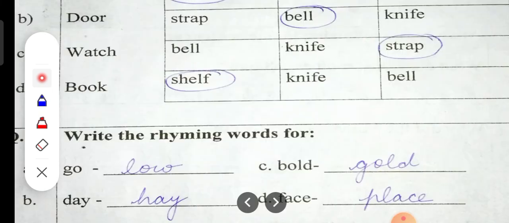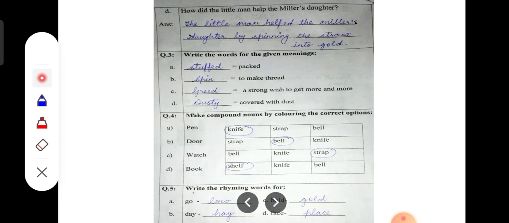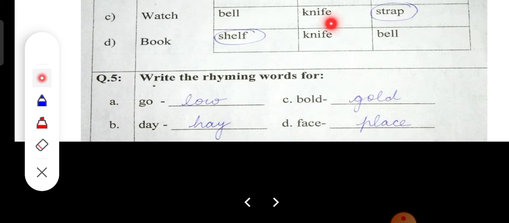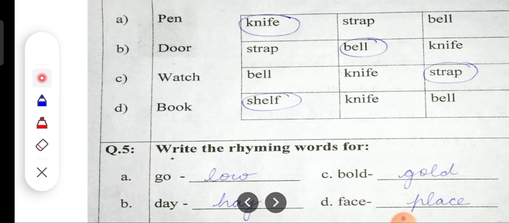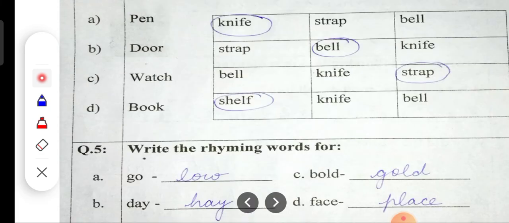And then this and this. Okay, so that's it, children. Complete this. For face, here it is written place, that is also correct. Okay, go, low, that is also correct.